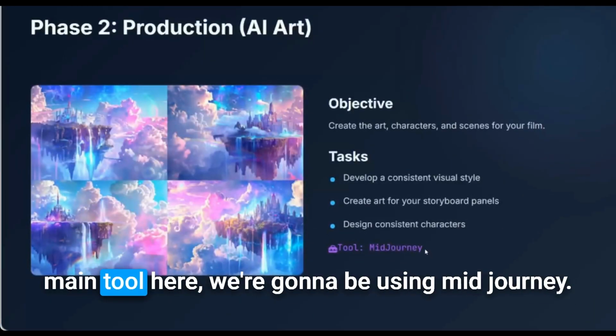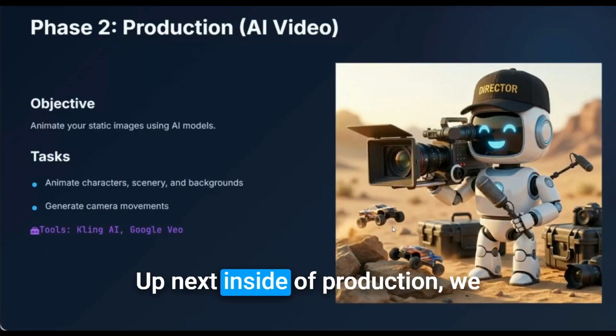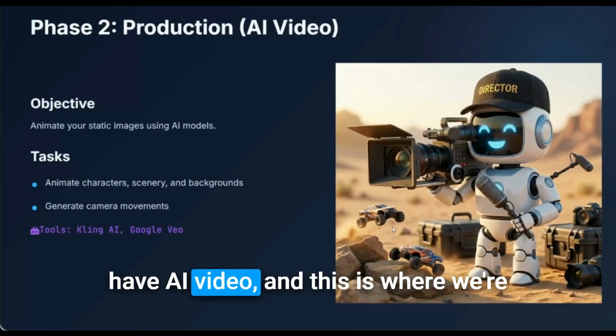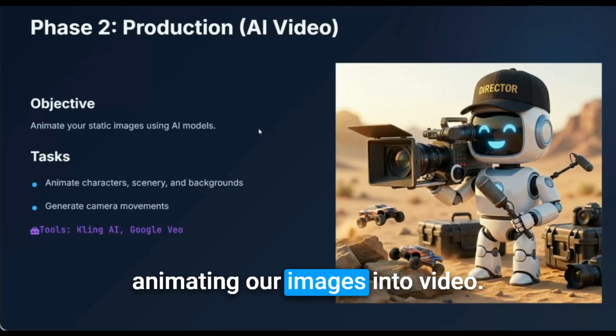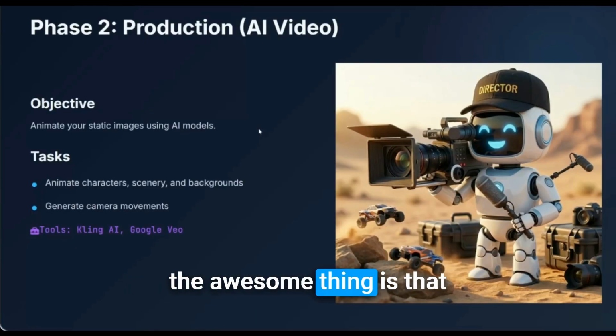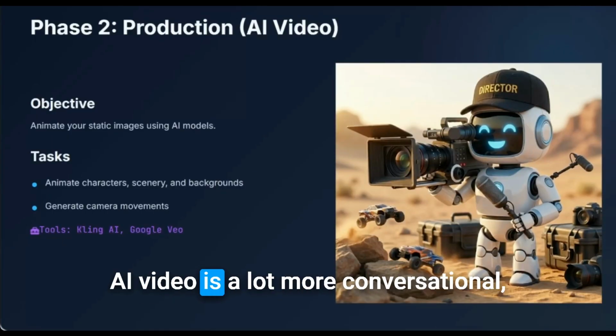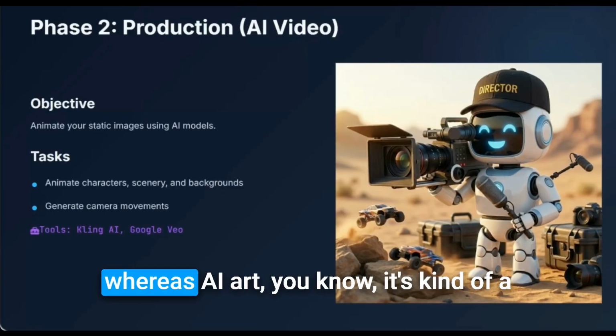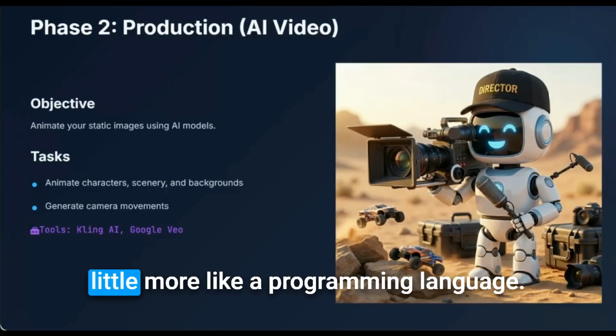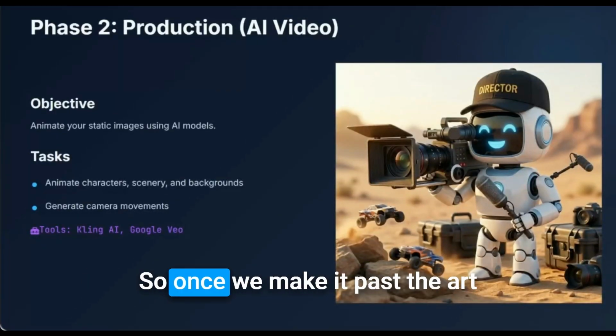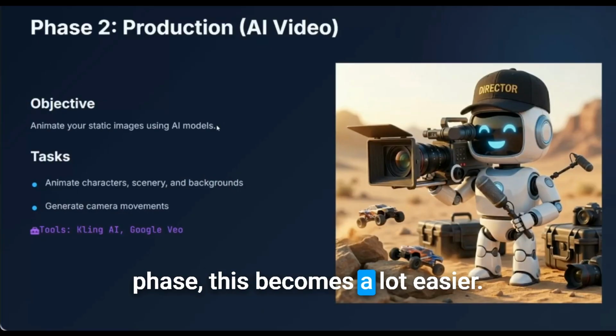For our main tool here, we're going to be using Midjourney. Up next, inside of production, we have AI video. And this is where we're animating our images into video. The awesome thing is that this is easier than AI art. AI video is a lot more conversational, whereas AI art is kind of a little more like a programming language. So once we make it past the art phase, this becomes a lot easier.